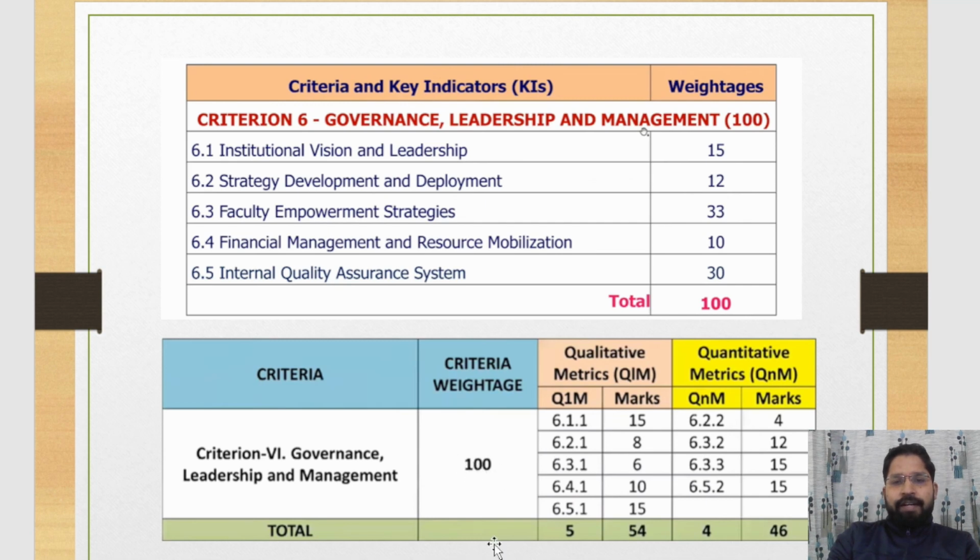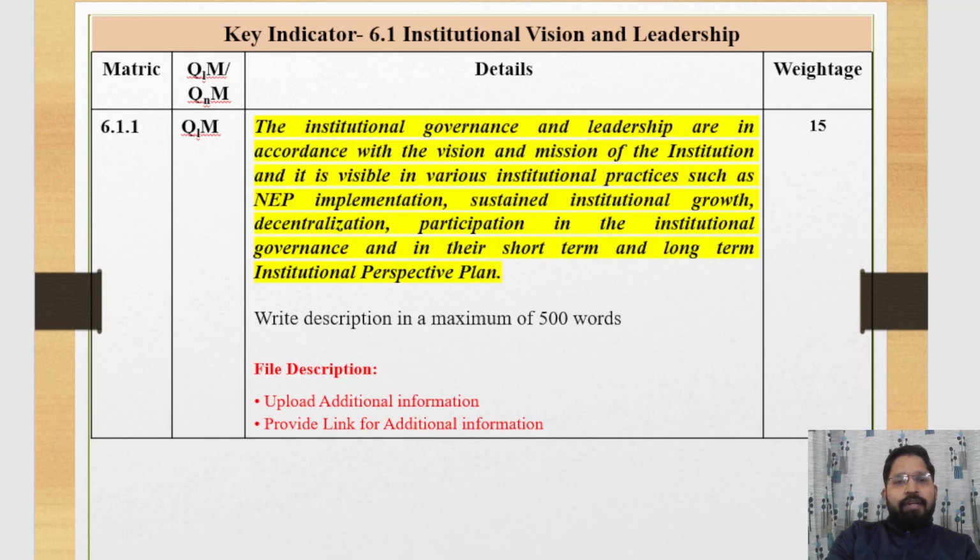In this criteria 6 matrix, first we discuss about the qualitative matrix. Then after we will discuss about quantitative matrix. The first qualitative matrix is 6.1.1. The weightage of 6.1.1 is 15.